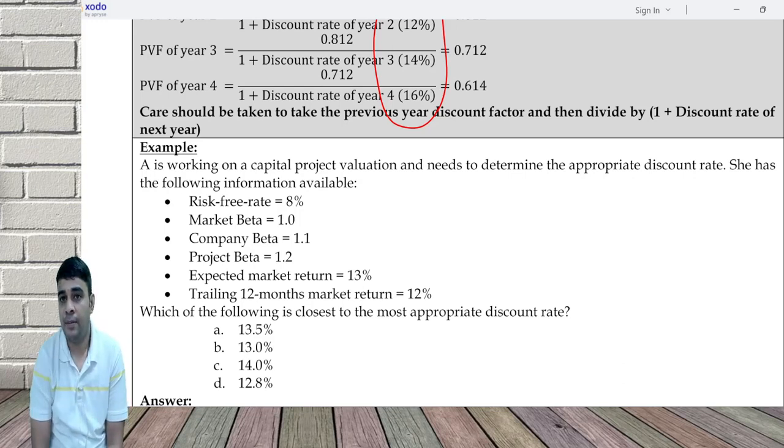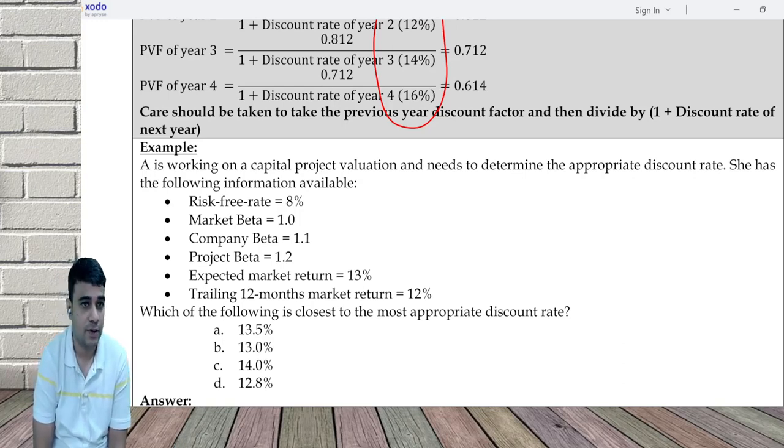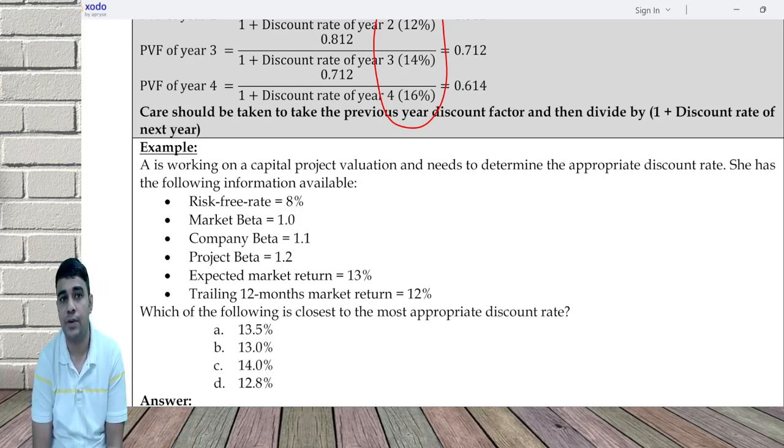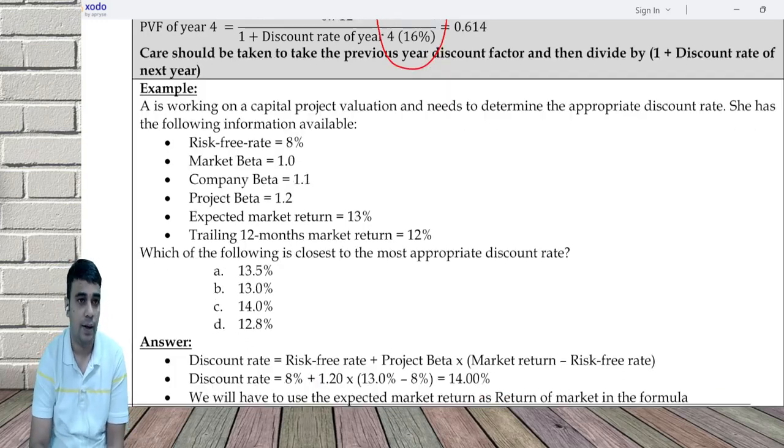RF plus beta into RM minus RF. What is RF? Okay, beta. I'm least bothered about the company beta. I'm only bothered about the project beta, 1.2. RM. Least bothered about what happened in the past 12 months. I'm only bothered about what is going to be in future. Clear? Any doubts on this?